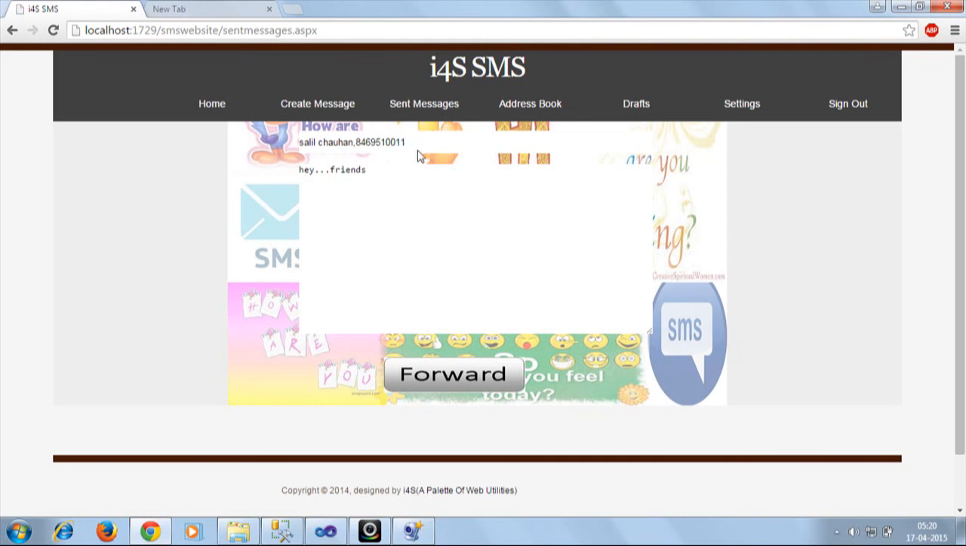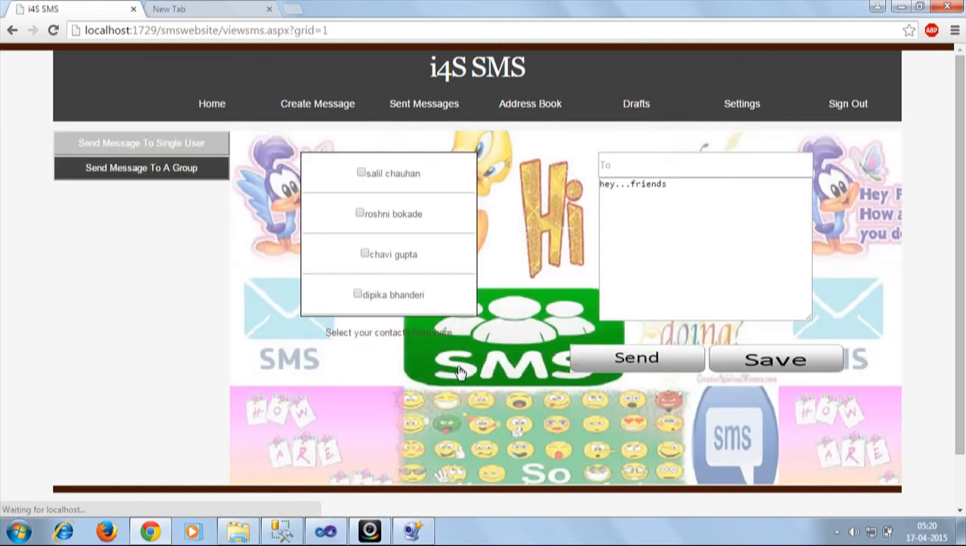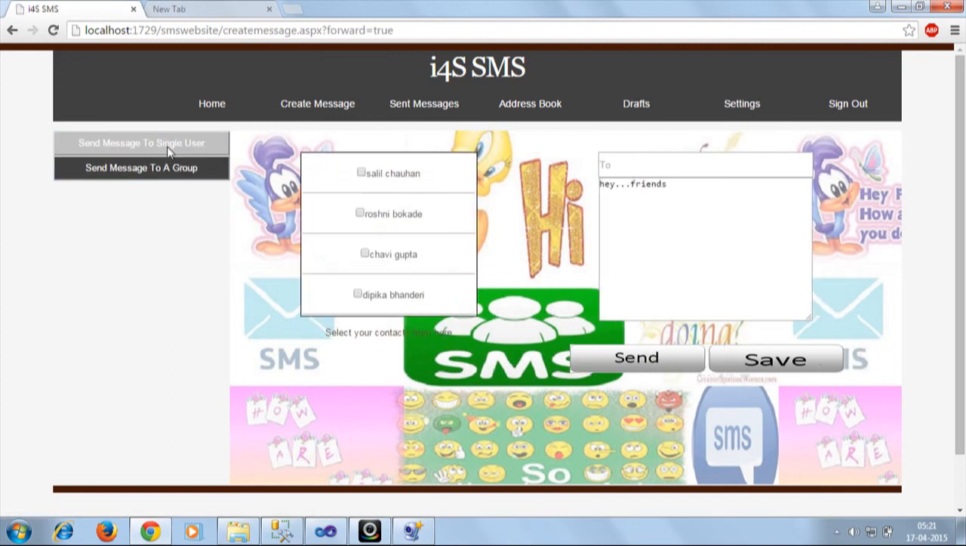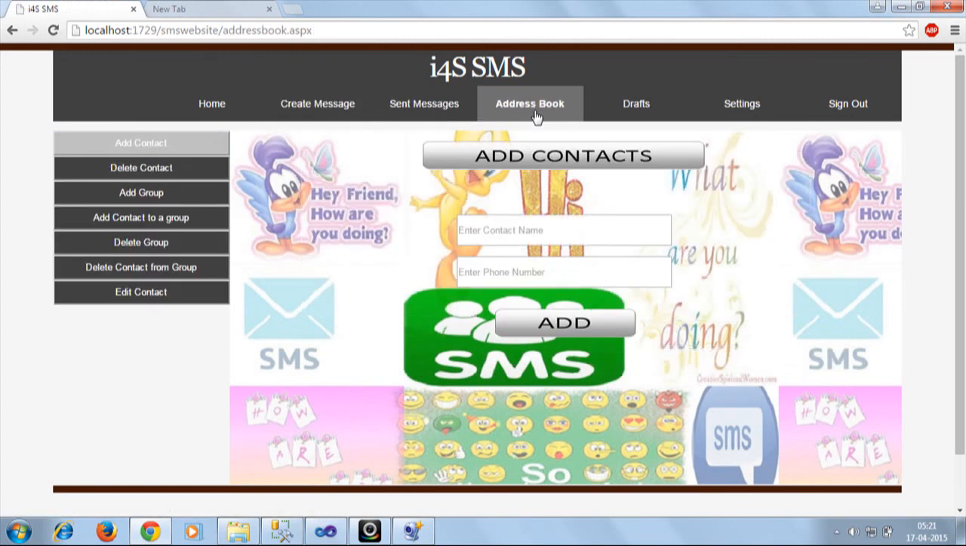view the message here. Salil Chauhan, 8469510011 is the number on which I have sent the message hey friends, and if I click on forward, then this message will be copied in the create message. See here we have got hey friends. Okay, so here we are having two kinds of messages, send message to single user and send message to groups. So we can send message to a group also, and we can send message to a single user or number of users, we can say.